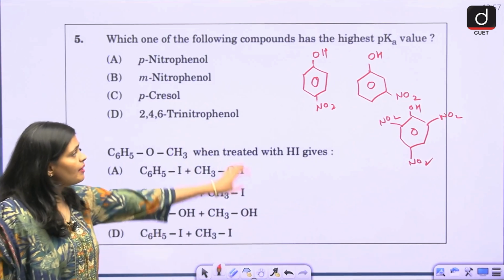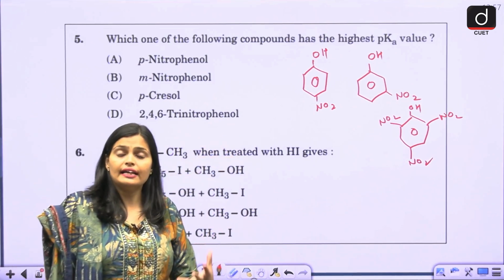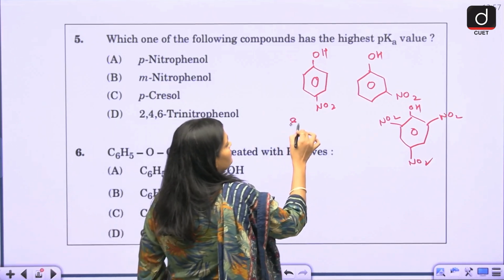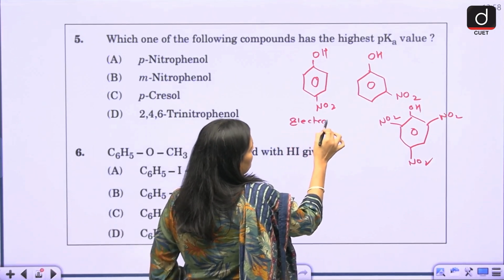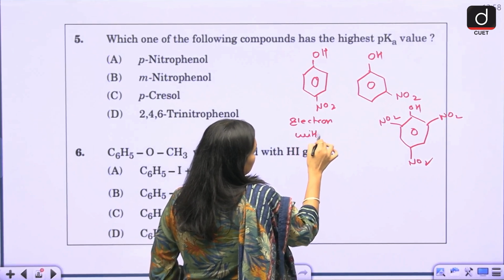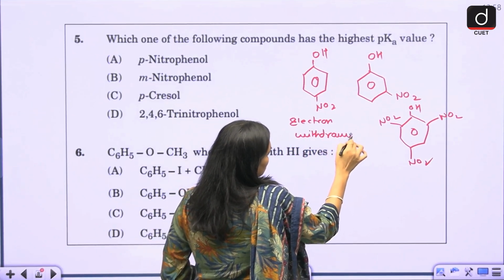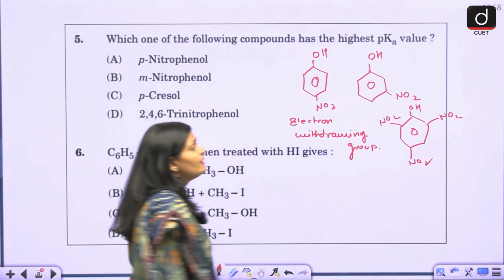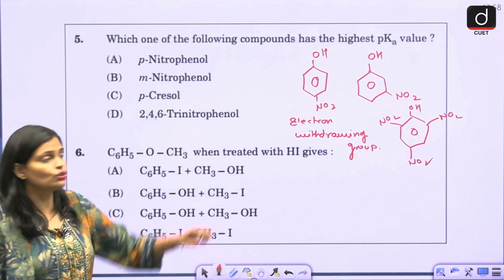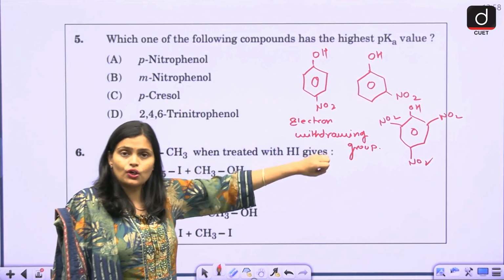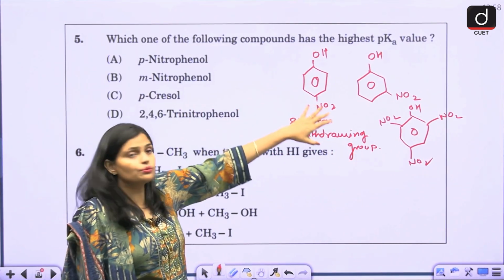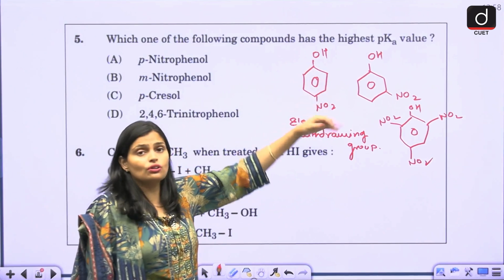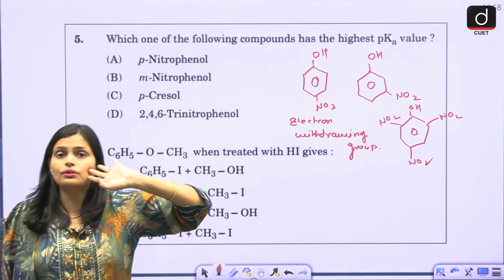Right? So now what happened? These nitro groups are electron withdrawing groups. So obviously they attract all the electrons from here towards themselves, so that's why the proton is not going to dissociate easily.